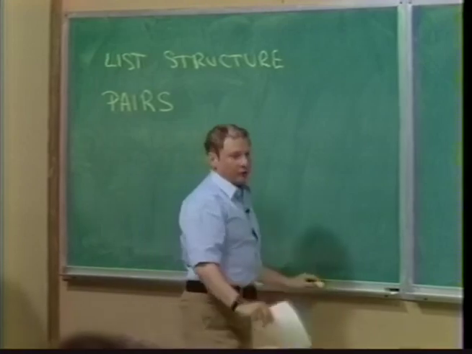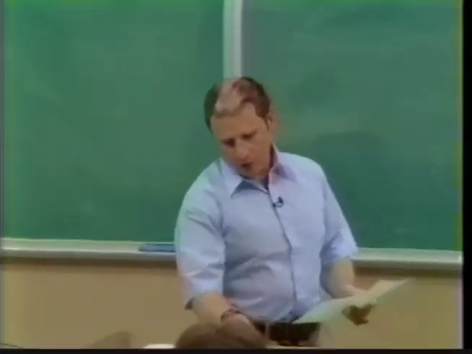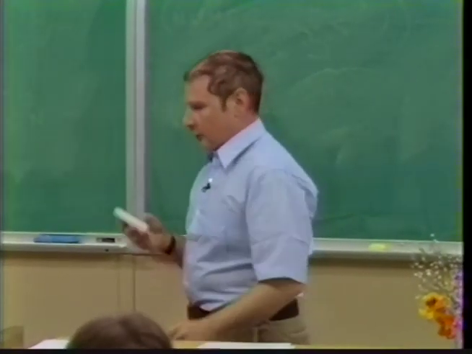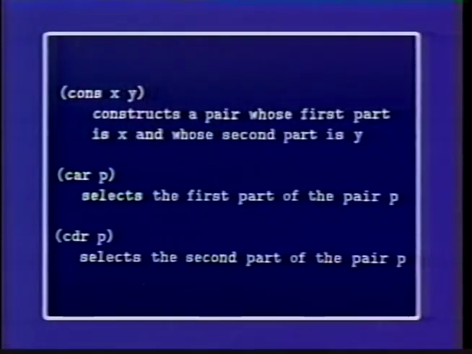There's a primitive operator in Lisp called cons. Cons is an operator which takes in two arguments, x and y, and it returns for us a thing called a pair, that has a first part and a second part.